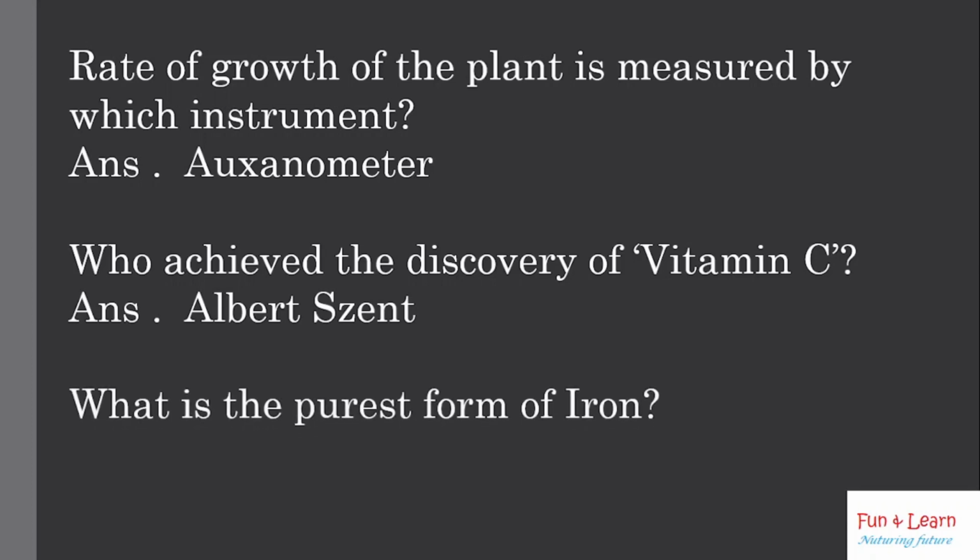What is the purest form of iron? Wrought iron. Wrought iron is the purest form of iron. For pure carbon steel, the carbon content of steel is between 0.002% and 2.14% by weight.